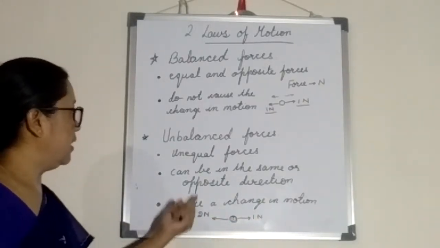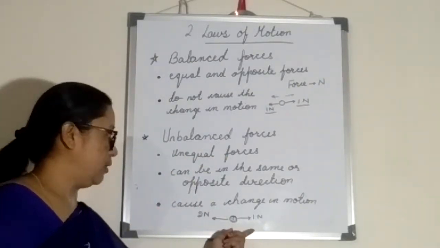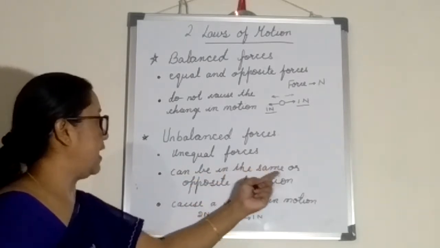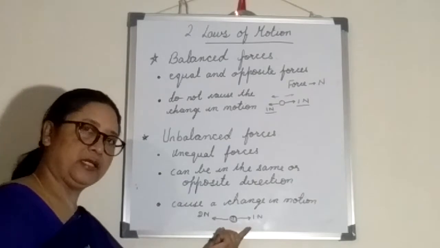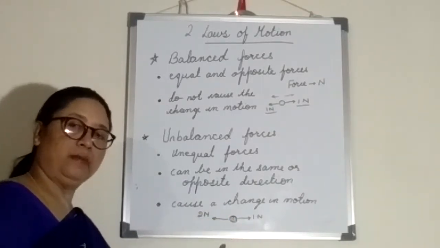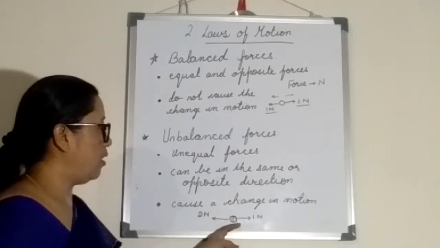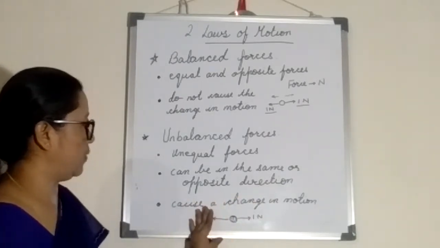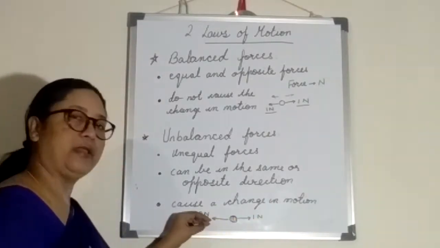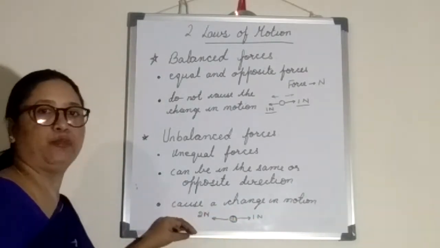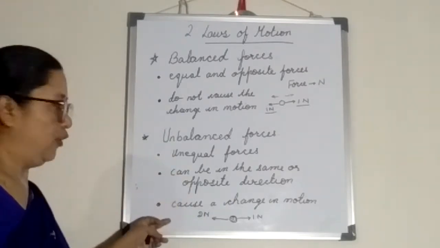So there are unequal forces with unequal magnitudes, in opposite directions, and they cause a change in motion. Before, the object was going that side, and immediately when the greater force is applied, the object starts moving this side. So all the criteria are fulfilled.